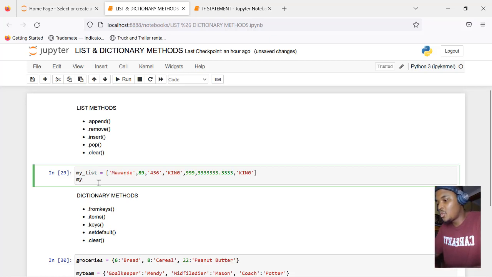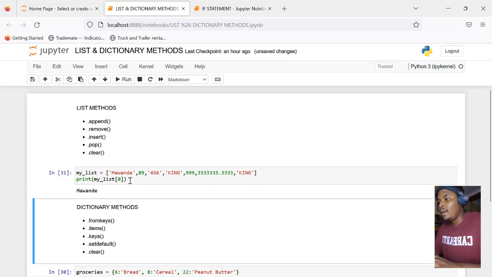Again, I'm not sure if we did go over indexing. If I want my name, I would print. Remember, print means show me, show the user my list at index 0. So if I run this, I get my name.